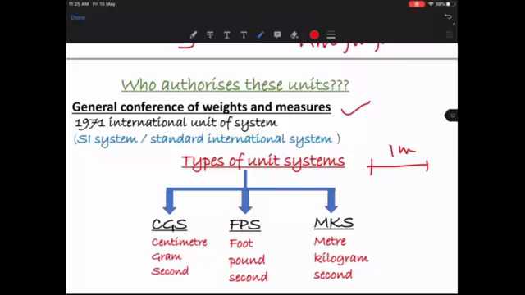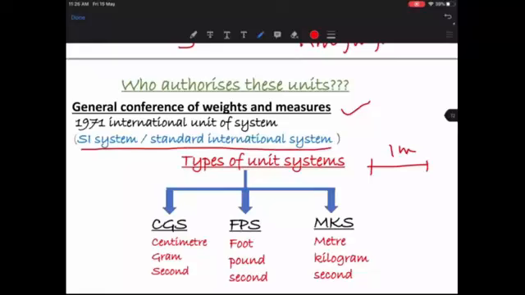And in 1971, they came up with the Standard International System. Within this Standard International System, they said that there are 3 types of unit systems which will be followed all over the world. The first one is CGS units. Next is FPS. And the third one is MKS. Now, what is CGS?